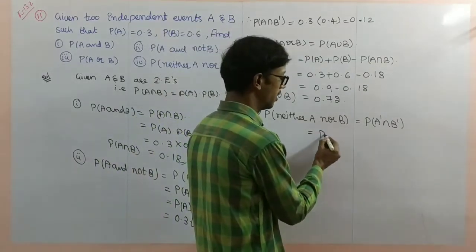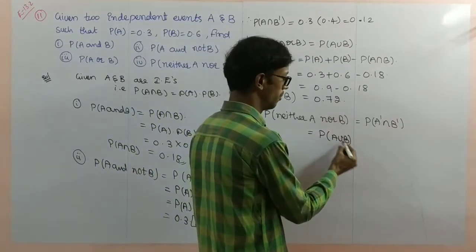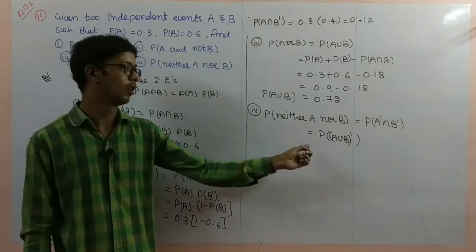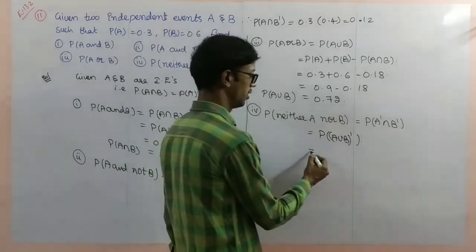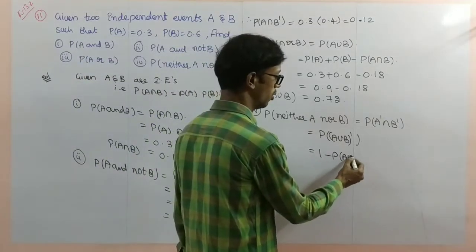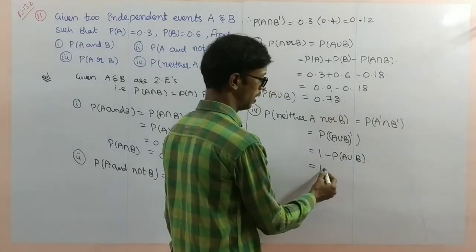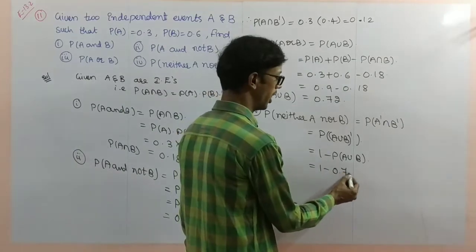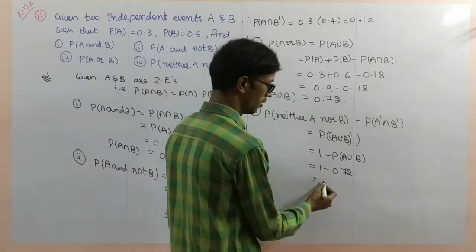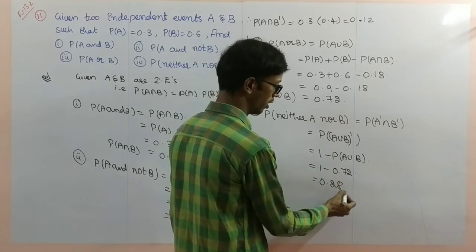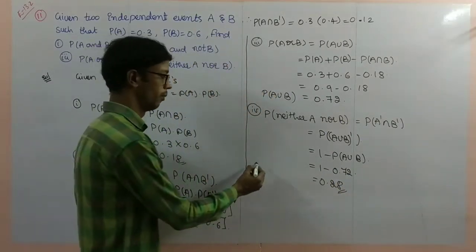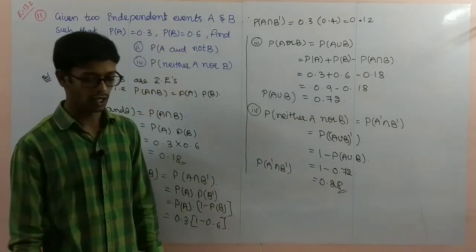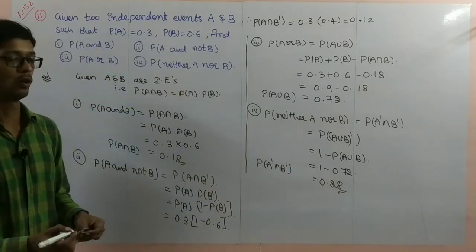So you can write this one as P of (A union B) whole complement. The intersection is separate, so we write the whole complement. So this is 1 minus P of A union B. Already we know P of A union B is 0.72. That is 0.28 you will get. P of A complement intersection B complement is 0.28. So pause the video to note it down.